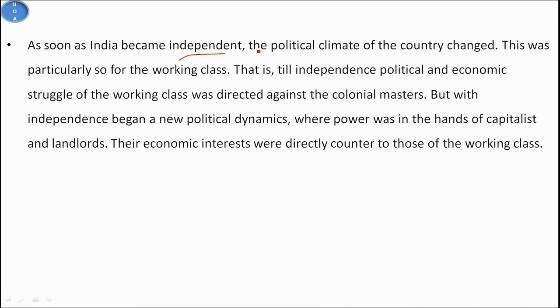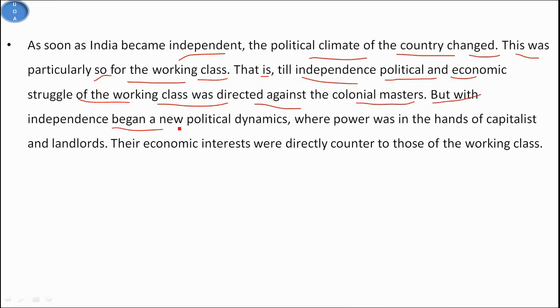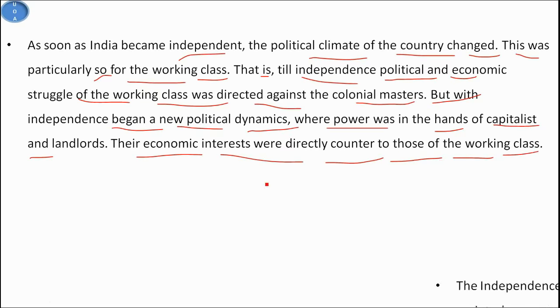So, as soon as India became independent, the political climate of the country changed, and this was particularly so for the working class too. That is, till independence, the political and economic struggle of the working class was directed against the colonial masters. But with independence began a new political dynamics where power was in the hands of capitalists and landlords. Their economic interests were directly counter to those of the working class.